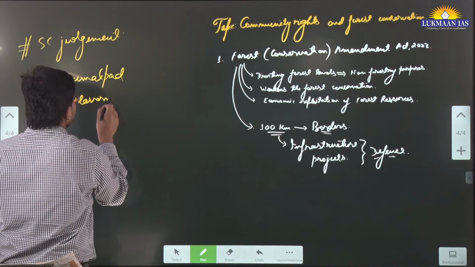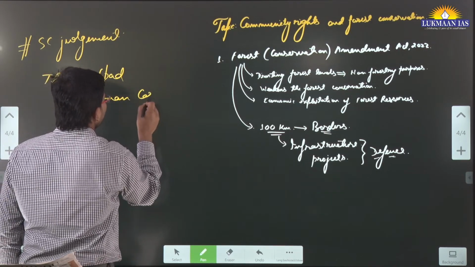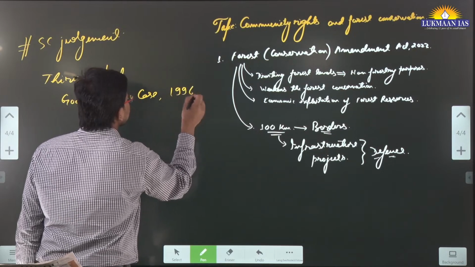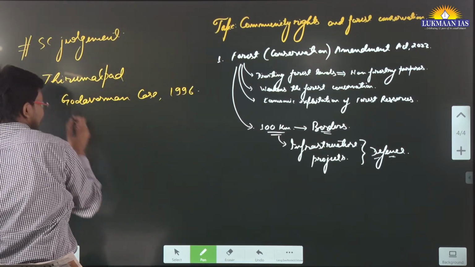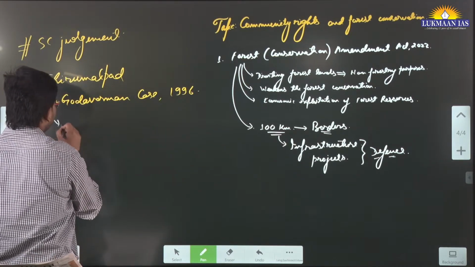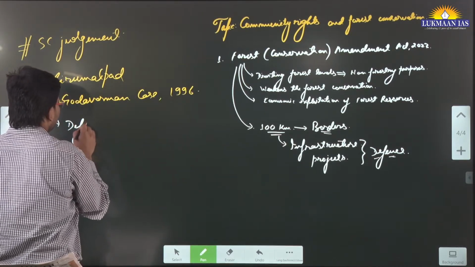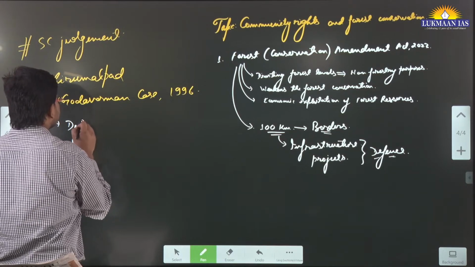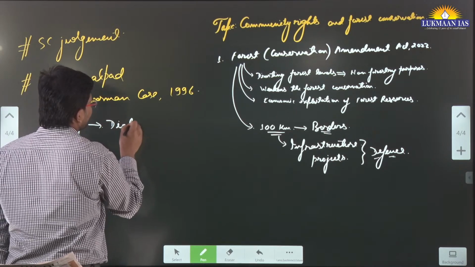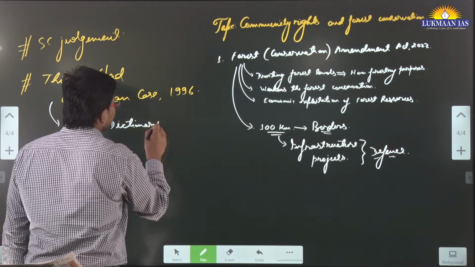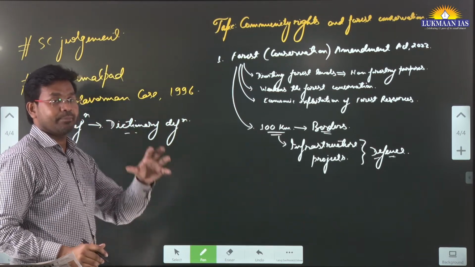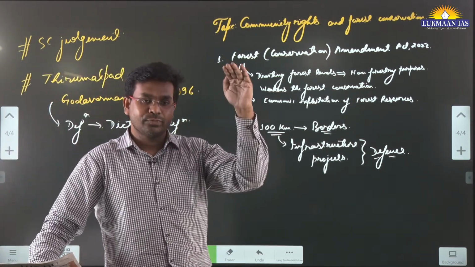In the Thirumalpad Godavarman case, in 1996, the Supreme Court of India talked about the definition of forest. The Supreme Court said that forest is something which meets the dictionary definition of forest, meaning any area that is full of trees.